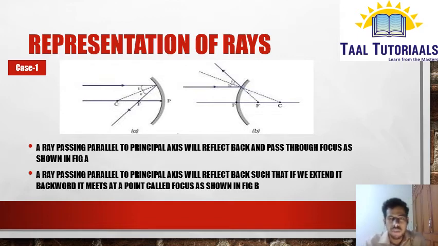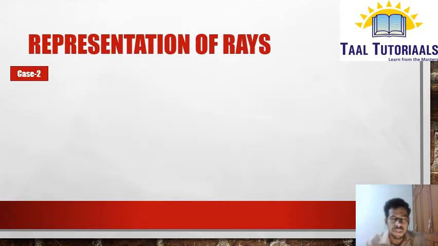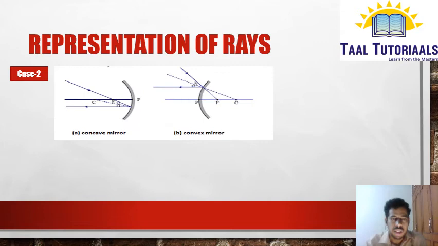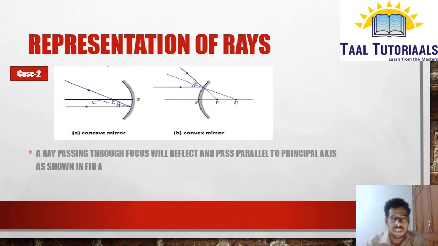Okay, so the same thing will follow even in the case of a concave mirror and a convex mirror. Let us go to the next case. Case 2: in this case, the ray is coming and passing through the focus, so it will reflect back parallel to the principal axis. A ray passing through a focus will reflect and pass parallel to the principal axis as shown in figure A.